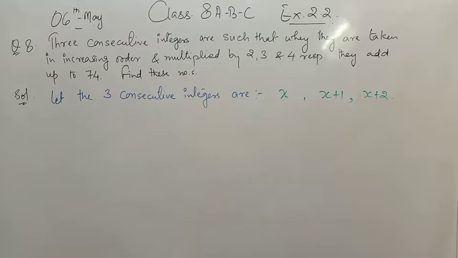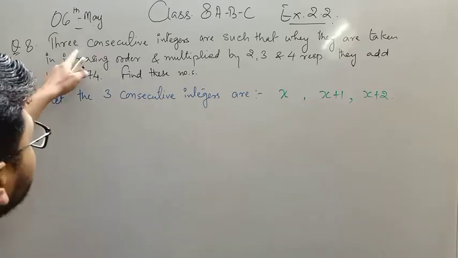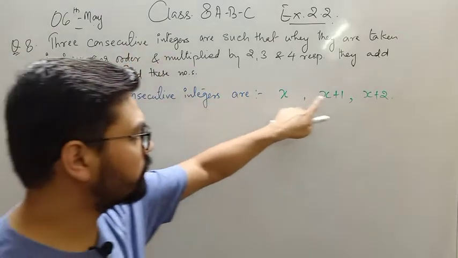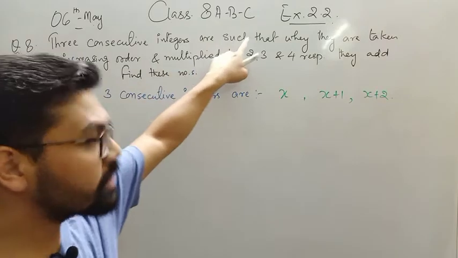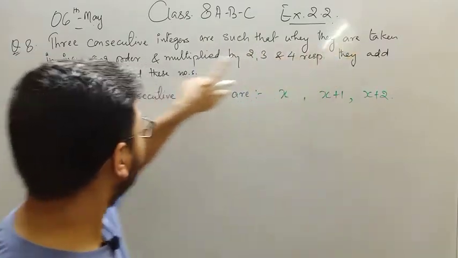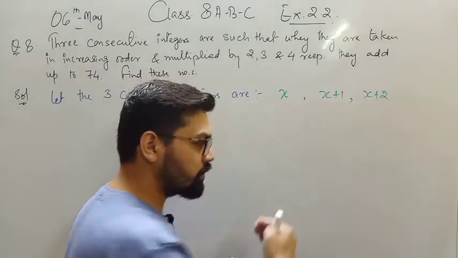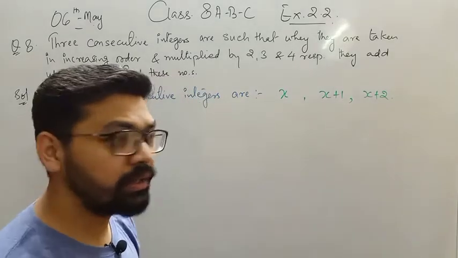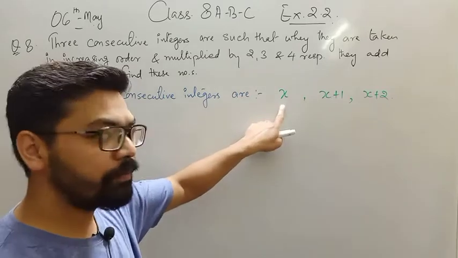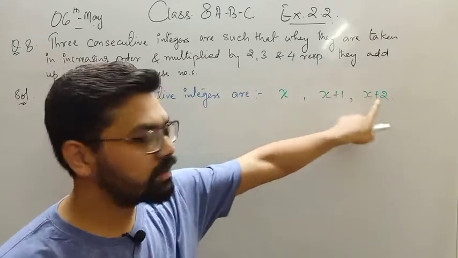So these are the three integers. Now, what is given in the question? Three consecutive integers taken in increasing order, in the ascending order. This is less than this and this is less than this.